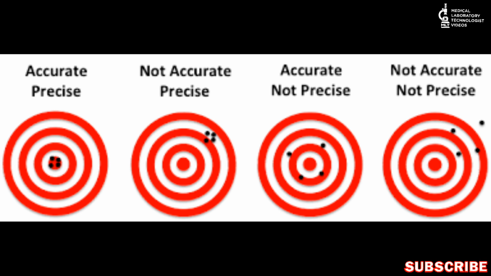So I hope now the difference between accuracy and precision is fully cleared, and there will be no confusion about accuracy and precision because these two terms are very important. There will always be a question about accuracy and precision, and for understanding, especially the algebra graph is very helpful, and it's very important to understand the concept of accuracy and precision.